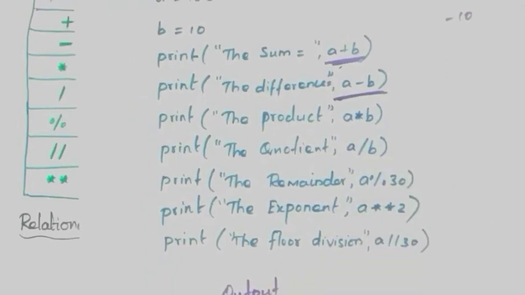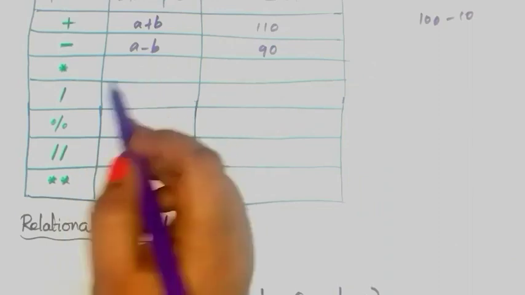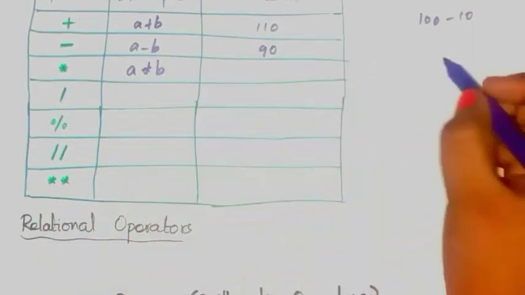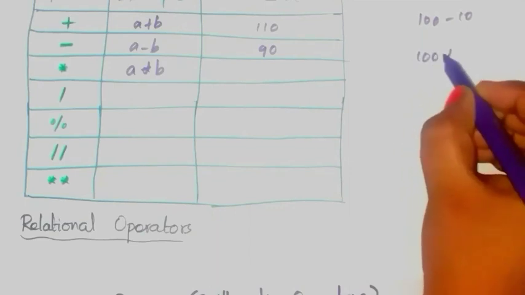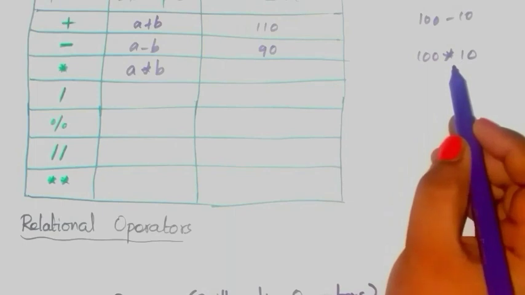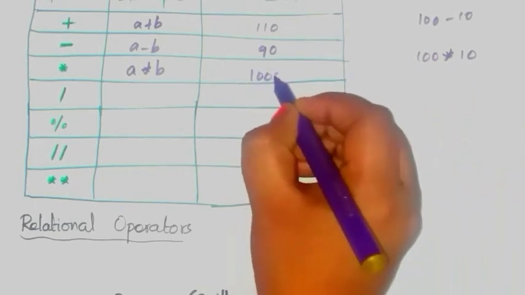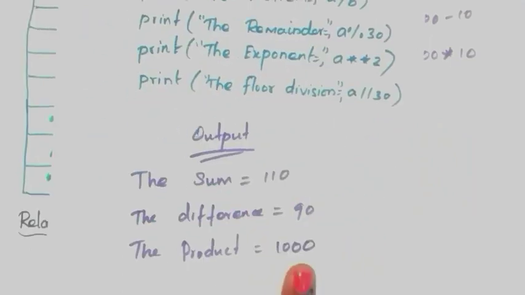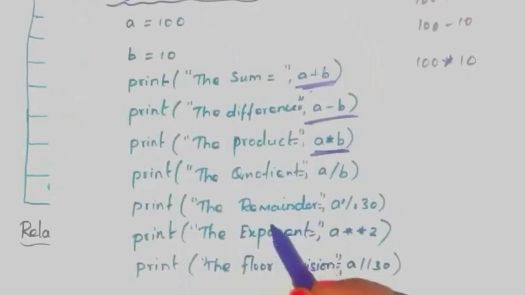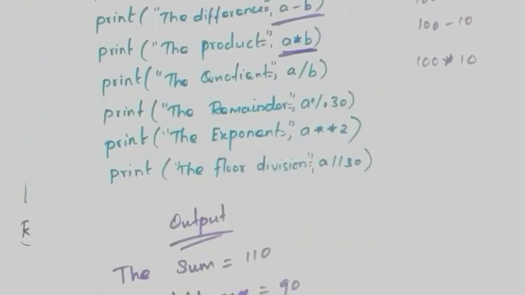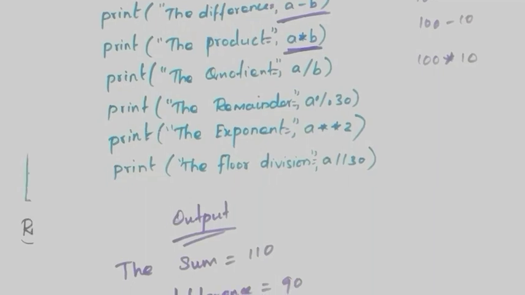The product is equal to a into b, 100 into 10. 100 into 10 means 1000. So a into b is 1000.